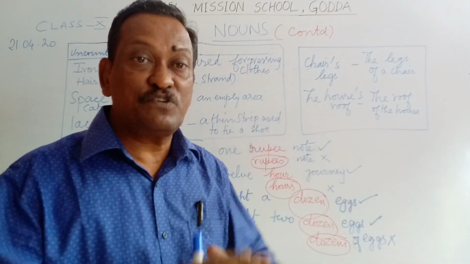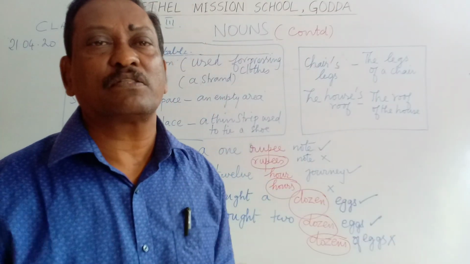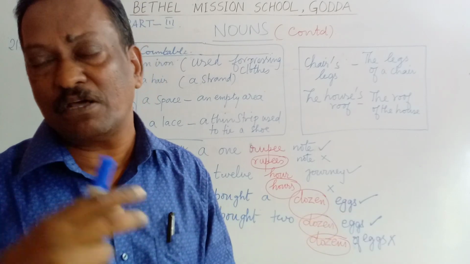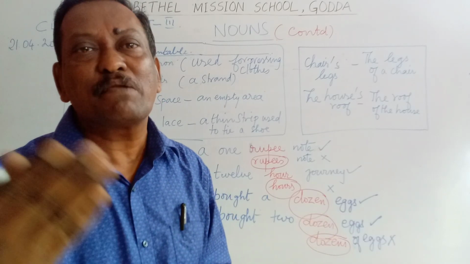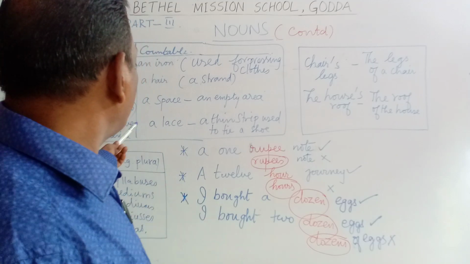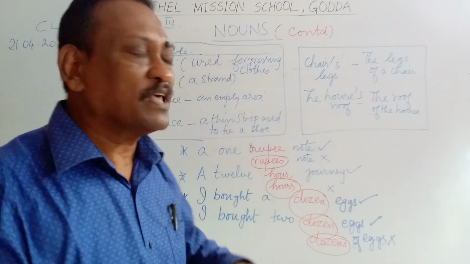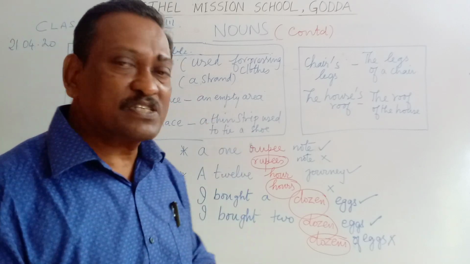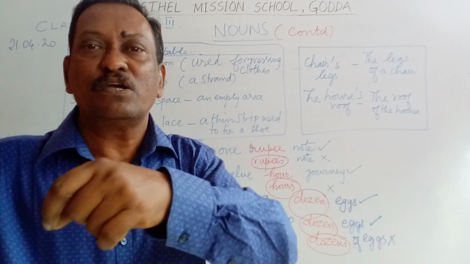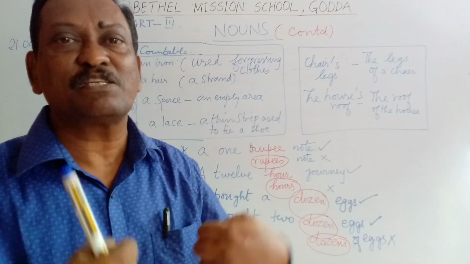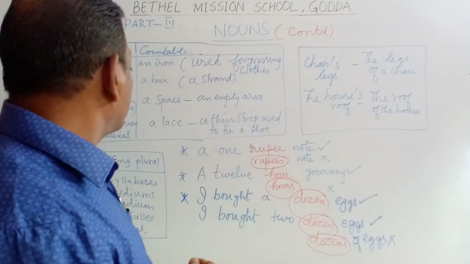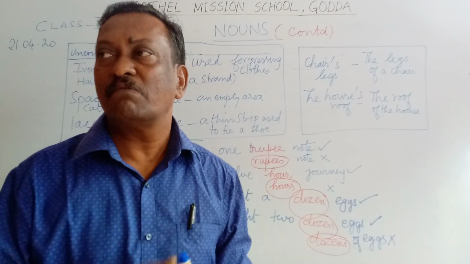Coming to the last one, lace. Lace generally refers to cloth, a piece of cloth made of cotton, or sometimes it might be made of some other material. So women use lace. They use pieces of cloth which can be called by the name lace. It is a woven material. You can weave it and use it as a piece of cloth. So lace in general is uncountable.